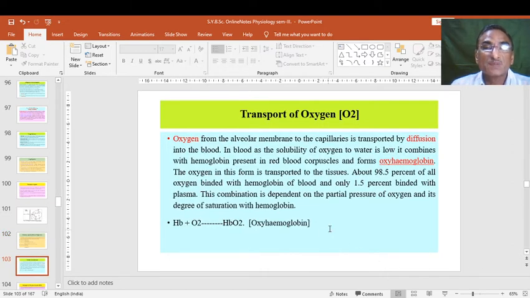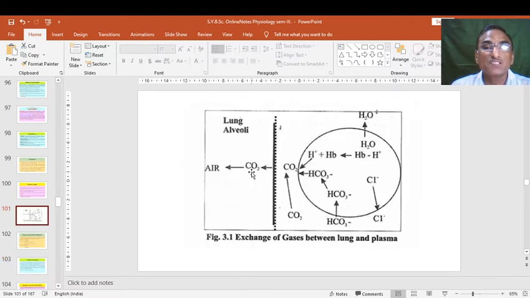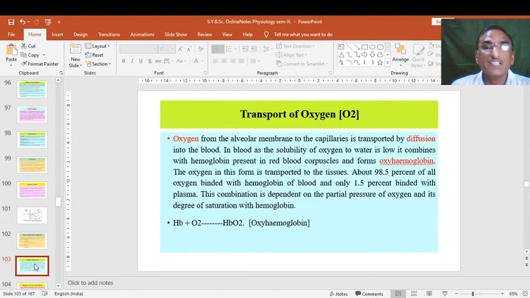Next is the transport of O2. We have seen the transport of CO2, and in reverse the same reaction occurs, but we will see in detail the transport of oxygen. Oxygen from the alveolar membrane to the capillaries is transported by diffusion, which we have already seen, and when it diffuses it passes into the blood. In blood, as the solubility of oxygen in water is very low, it combines with hemoglobin.